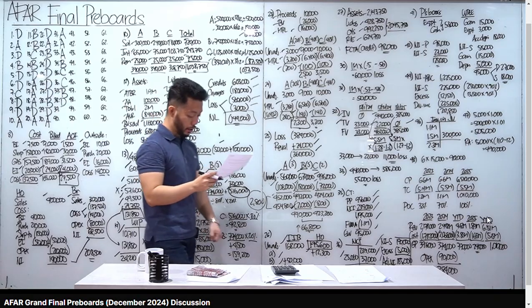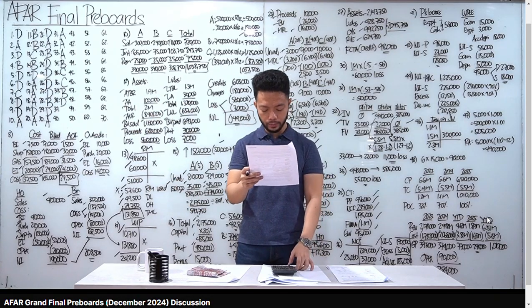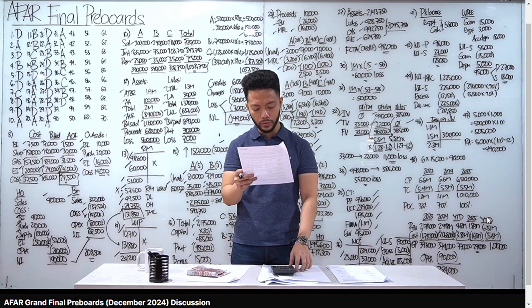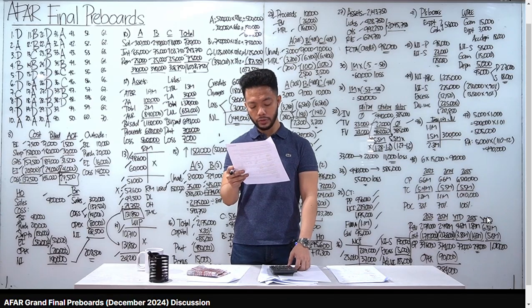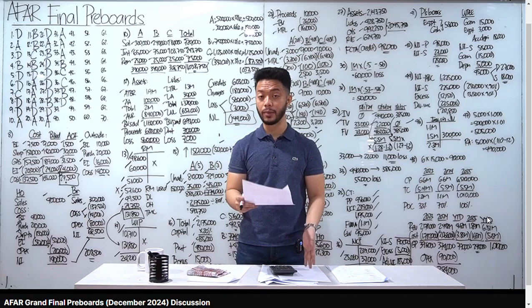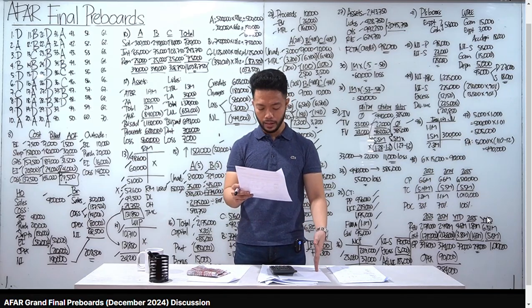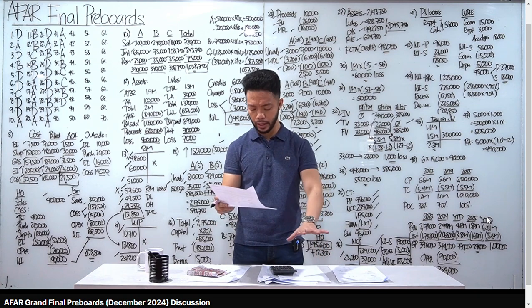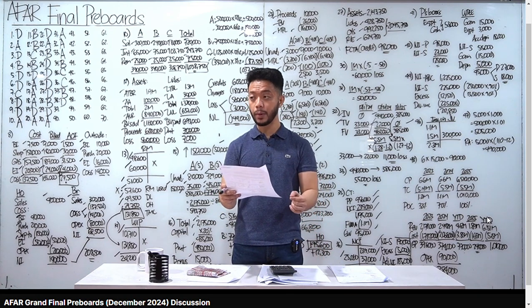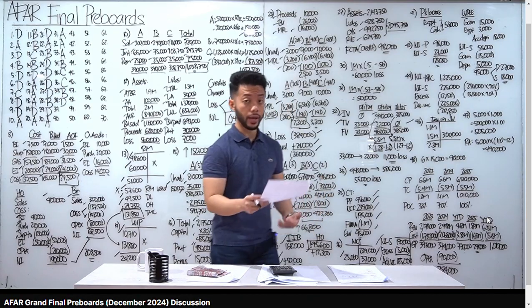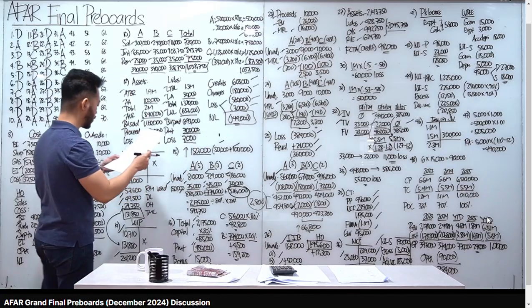Number 39, P Corporation owns 90% of S. And then, S sold equipment to P for an amount greater than the equipment's book value but less than its original cost. The equipment should be reported in December 31 consolidated balance sheet at. So, nagkaroon ng upstream sale, tama? Si subsidiary nagbenta kay parent. Pero alam natin, class, kailangan i-eliminate natin yung upstream sales na yan. Lahat ng intercompany. Yung equipment, dapat naka-record siya in the Conso balance sheet at original cost ni S yung nagbenta. Okay, letter C tayo, S's original cost.